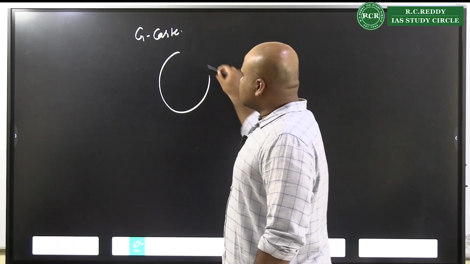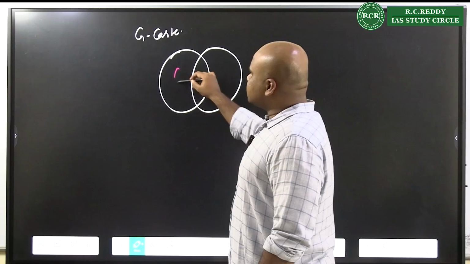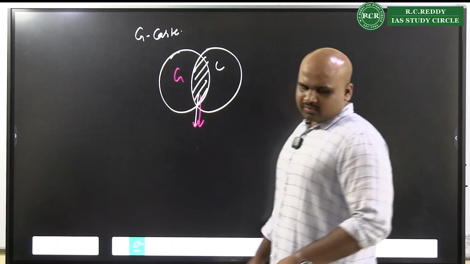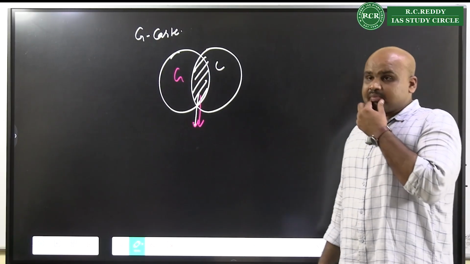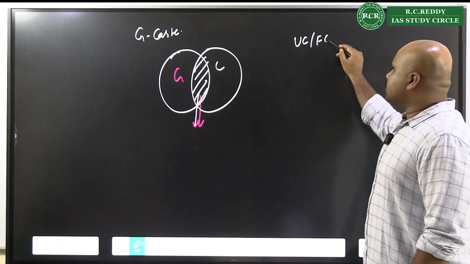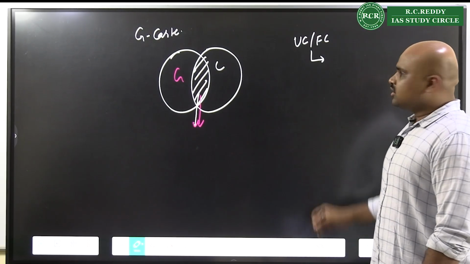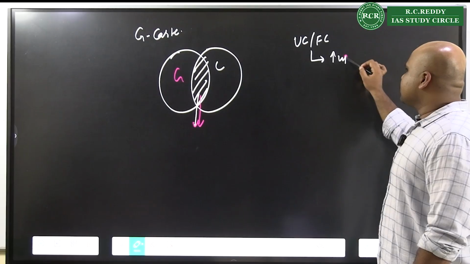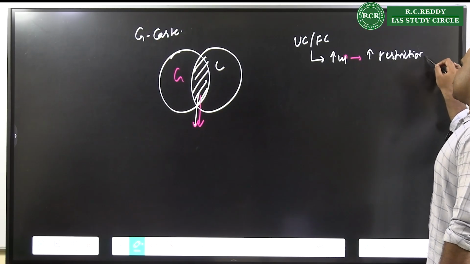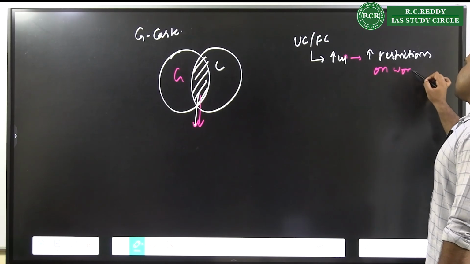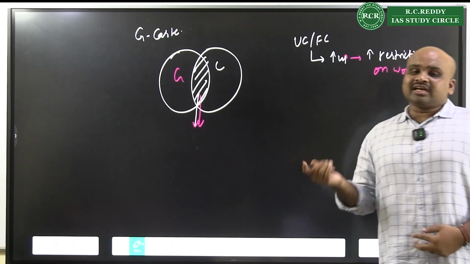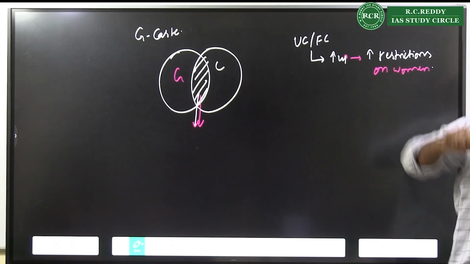What do you see here? When you look at this intersectionality of gender and caste, you see women being positioned there. Now when we look at women being positioned there, what is happening? The upper caste or the forward communities are seen to be that as they move up, it is also indicating increased restrictions on women. Increased restrictions on women. And they were also perceiving that with an increased restriction on women, they were moving up.